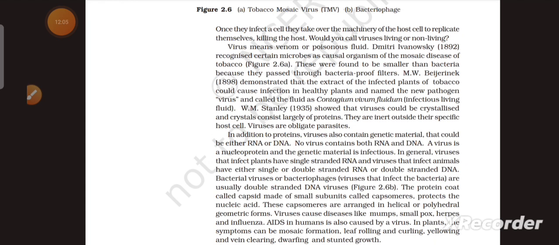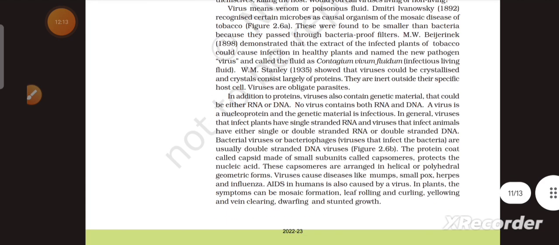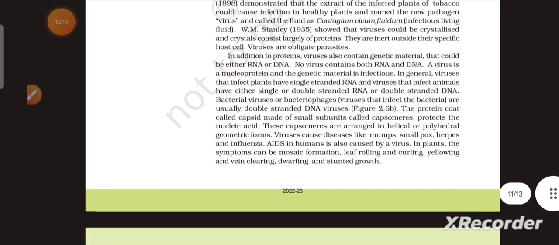W. M. Stanley in 1935 showed that the viruses could be crystalline, and crystals consist largely of proteins. They are inert outside their specific host cells. Viruses are obligate parasites.